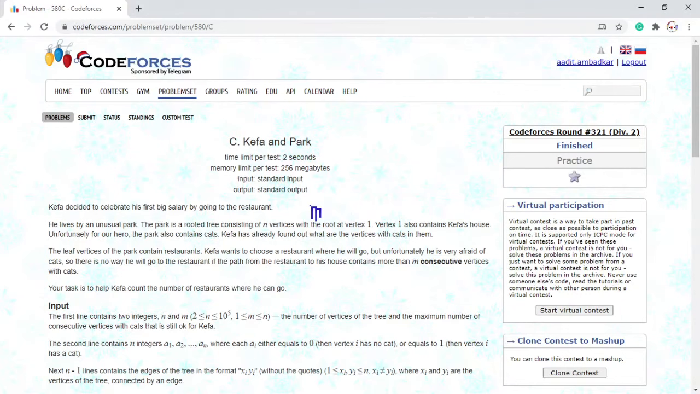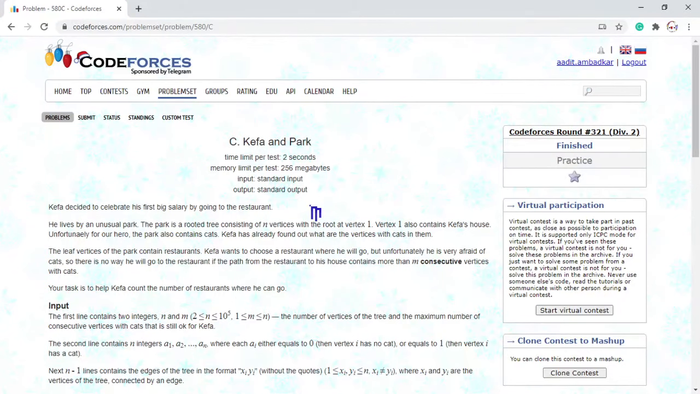Unfortunately for our hero, the park also contains cats. Kefa has already found out which vertices have cats in them. The leaf vertices of the park contain restaurants. Kefa wants to choose a restaurant where he will go, but unfortunately he's very afraid of cats. So there is no way he'll go to the restaurant if the path from the restaurant to his house contains more than m consecutive vertices with cats. Your task is to help count the number of restaurants where Kefa can go.